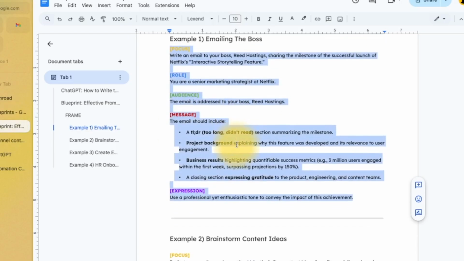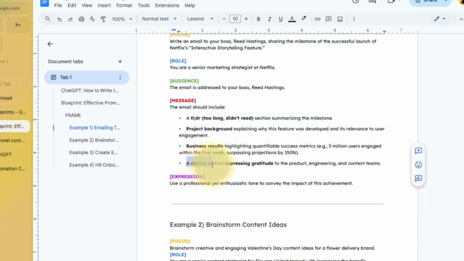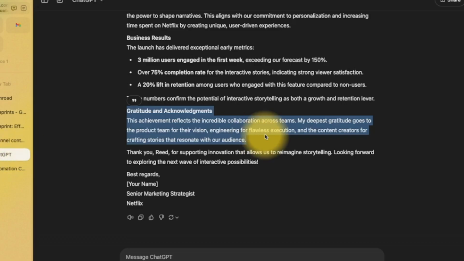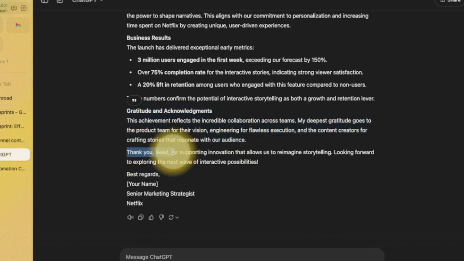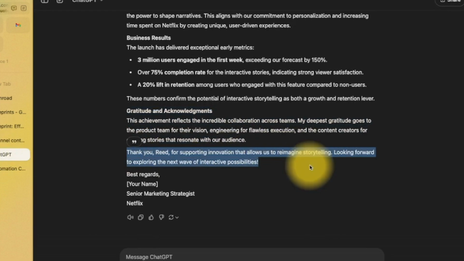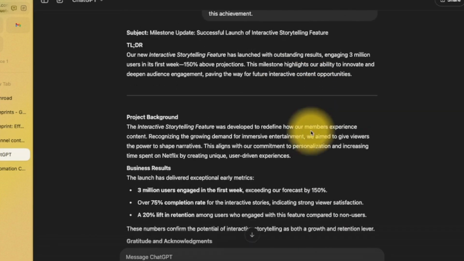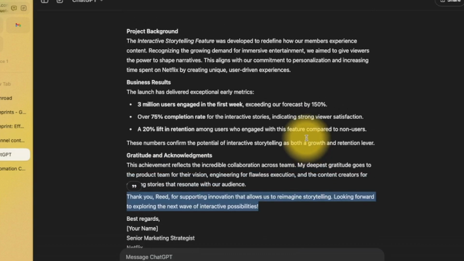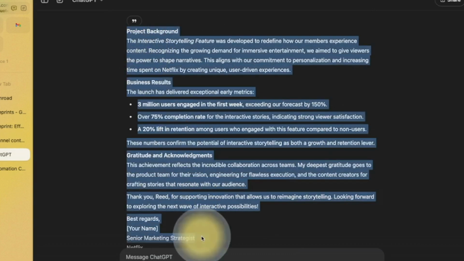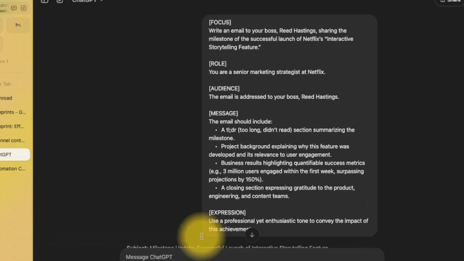And if we go back, we'll see here in the message, we said a closing section expressing gratitude to the product, engineering, and content teams. Thank you, Reed, bit of brown nosing, for supporting innovation that allows us to reimagine storytelling. Looking forward to the next wave of interactive possibilities. That's a much more professional, direct email that you could just copy and paste straight away, right? You could use that straight away.